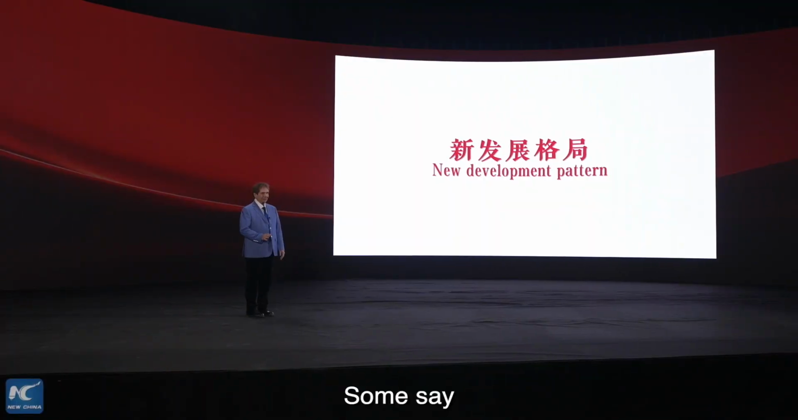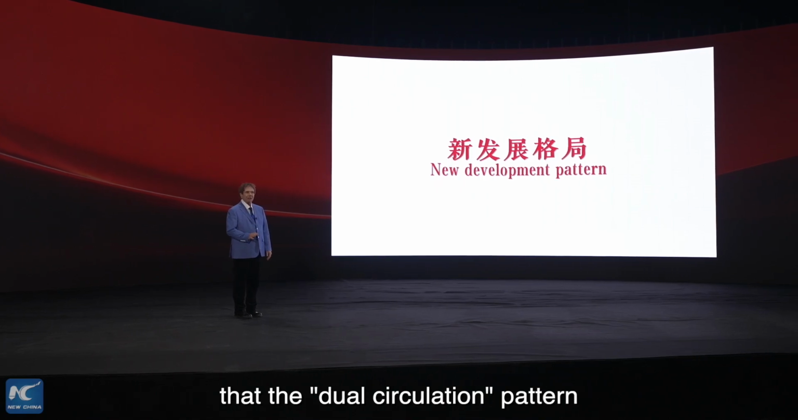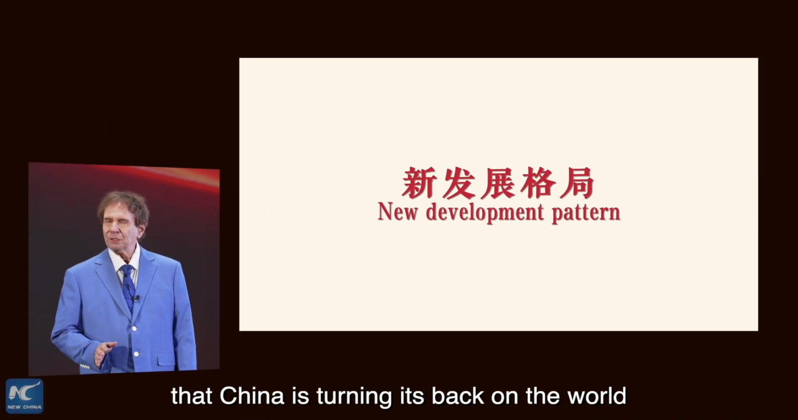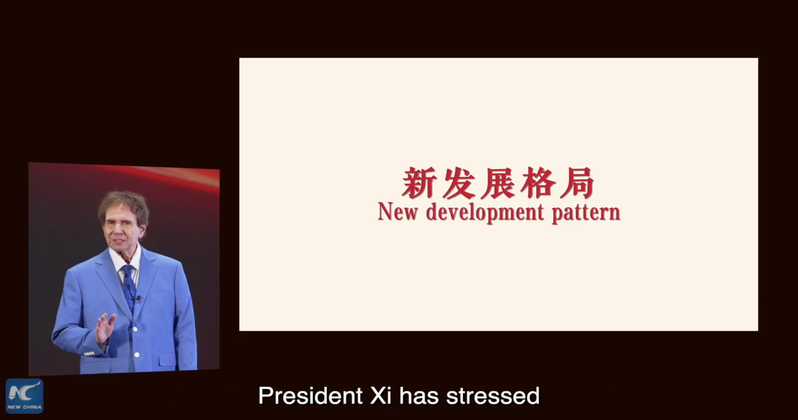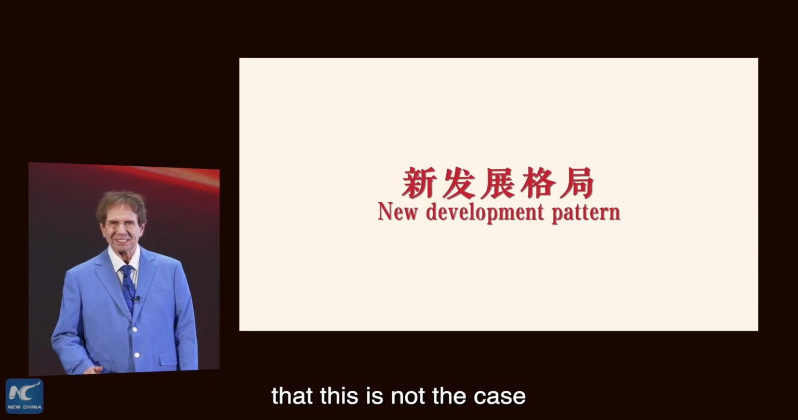Some say that the dual circulation pattern is a sign that China is turning its back on the world. President Xi has stressed that this is not the case.